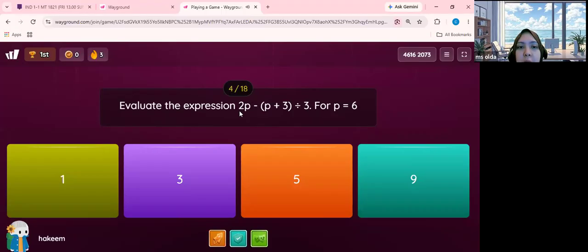Okay, so also for this expression nih Hakim, when P equals 6, what will be the value, or you need to evaluate this expression. Of course, you also need to consider the order of operation, don't forget ya Hakim.